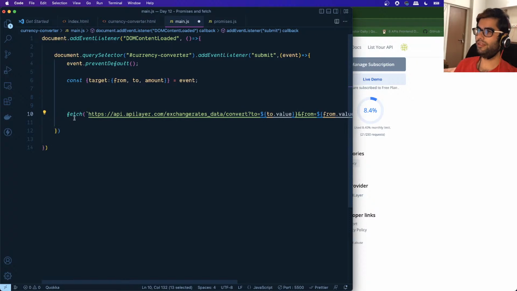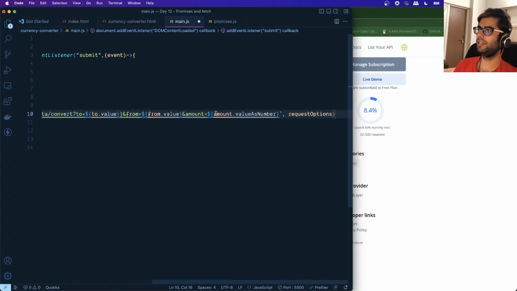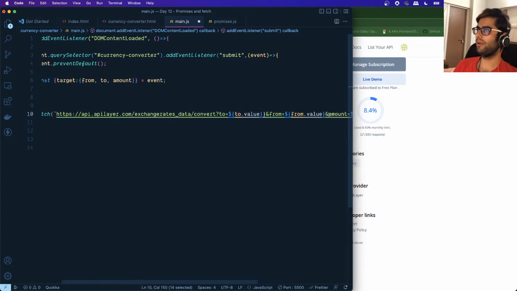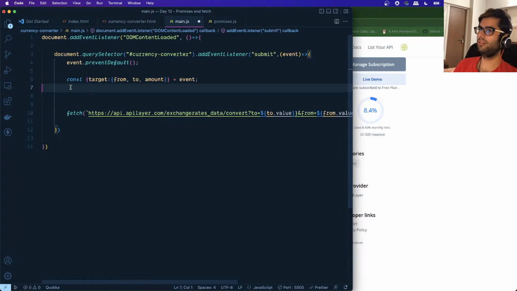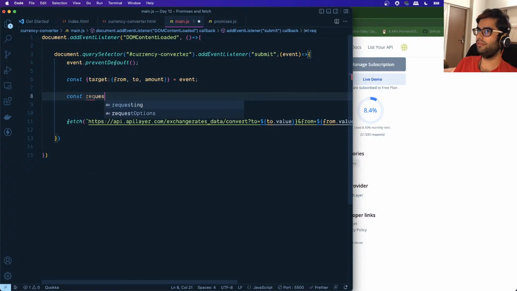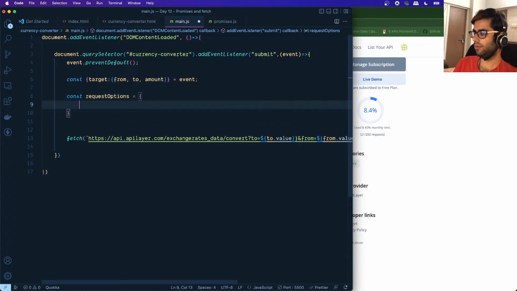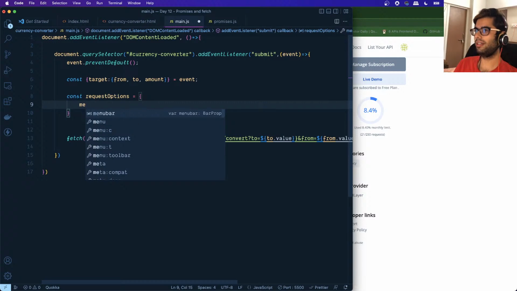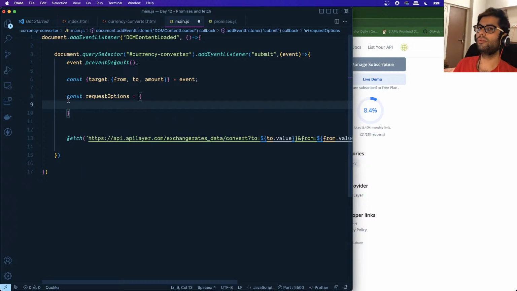So the fetch function, it allows us to access a particular URL. Okay, and then we can pass some request options. So let's take a look at what those are. So let me create some request options. It's basically an object which tells us what we want to do. So we want to get some information, right?